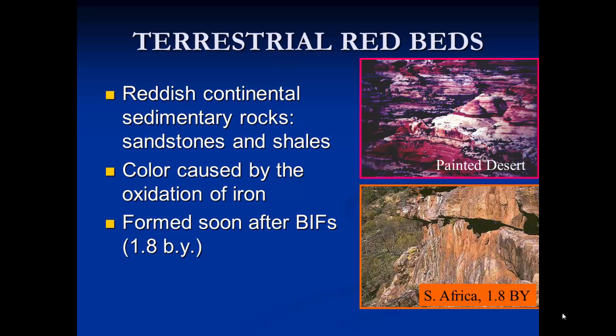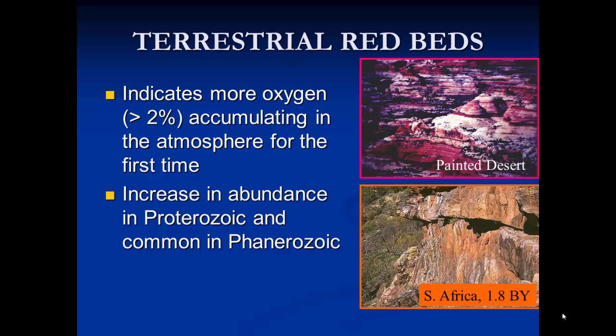Soon afterwards, we see these rocks called red beds appearing. So red beds are reddish continental sedimentary rocks. They're sandstones and shales. The color in these sedimentary rocks is caused by the oxidation of iron. So they formed soon after the banded iron formation, starting at about 1.8 billion years. And the appearance of red beds indicates the presence of more atmospheric oxygen.